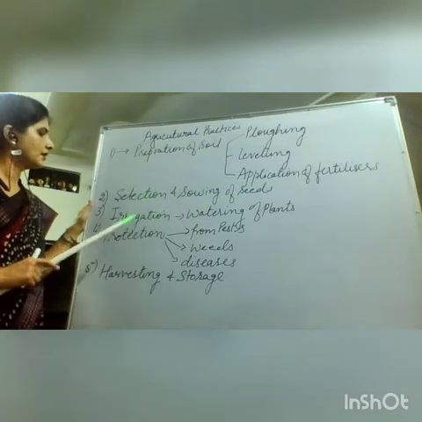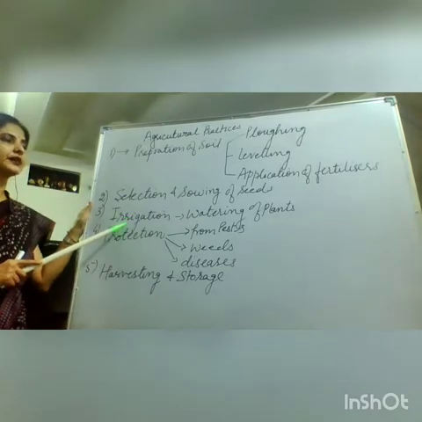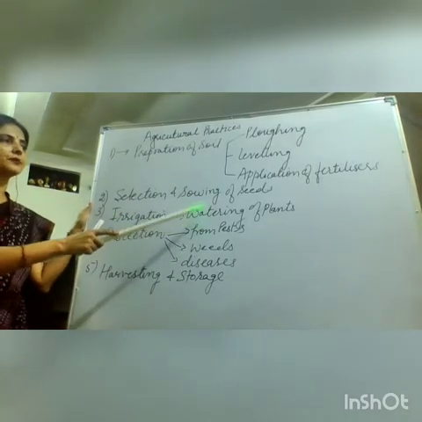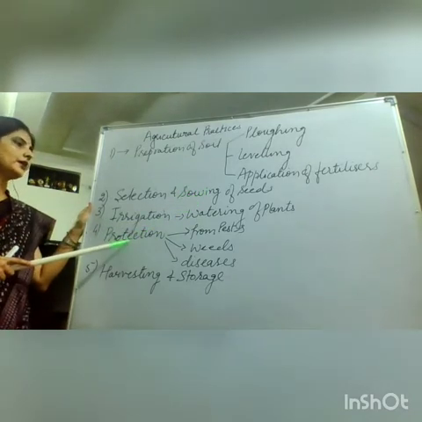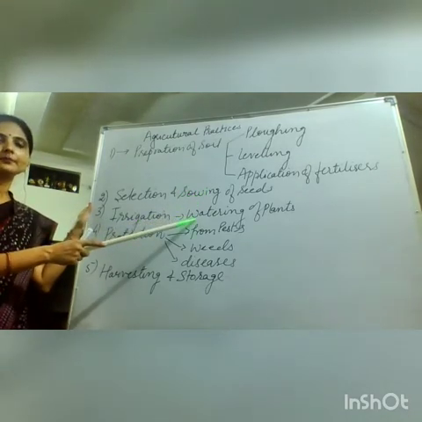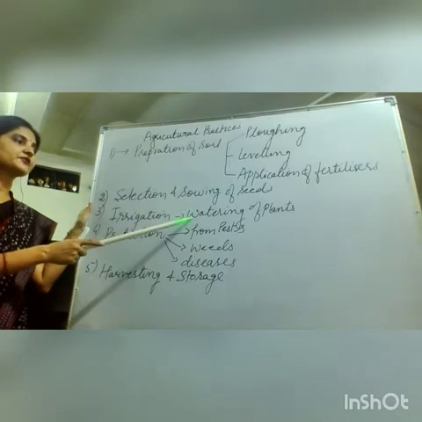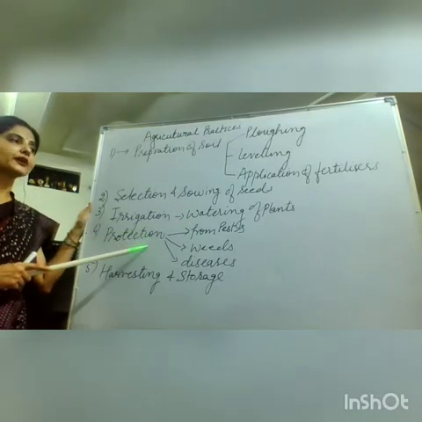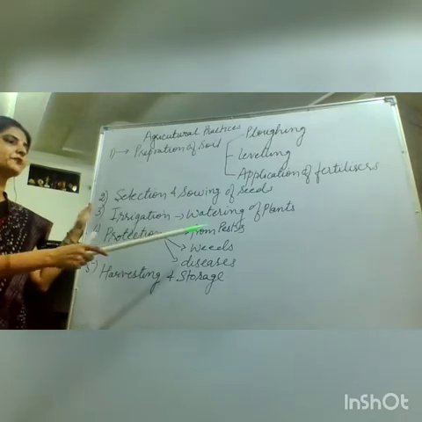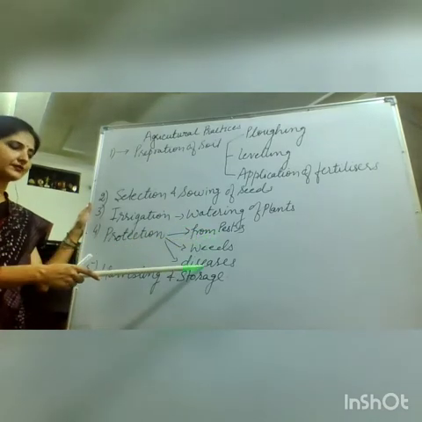Irrigation, that is watering of plants. When we have sown the seeds, we water the plants at different durations. When the crops are ready, plantlets grow after germination. When the plant starts growing up, we have to protect our crop plants from pests, from weeds, and from diseases.